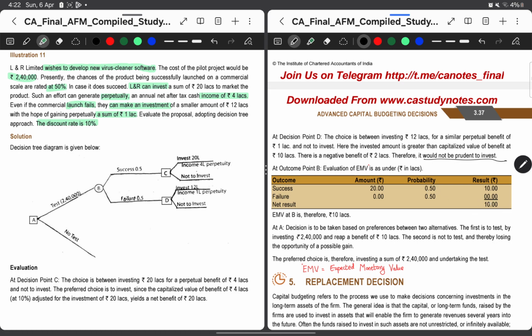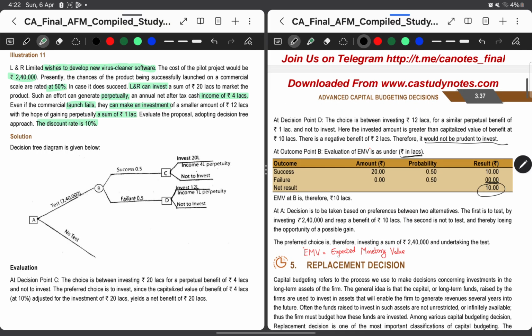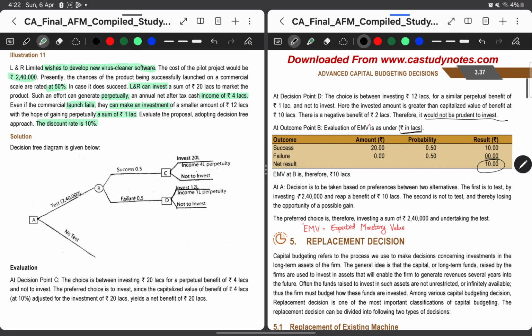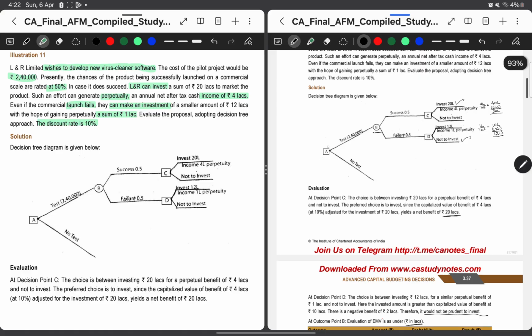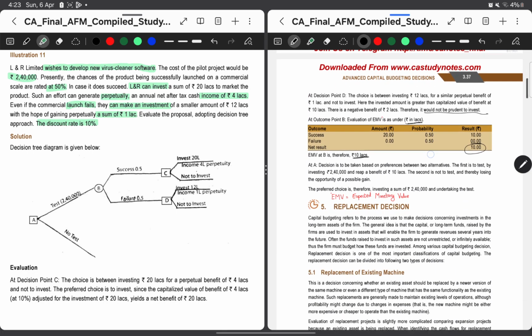So my net expected result is 10 lakhs. 10 lakhs is my net expected return. Now we will use the term EMV, which is expected monetary value. So at outcome point B, I am getting an EMV of 10 lakhs. Now going one step further back at point A, whether I should develop this software or not. I should spend this 2,40,000 to develop or not do it.